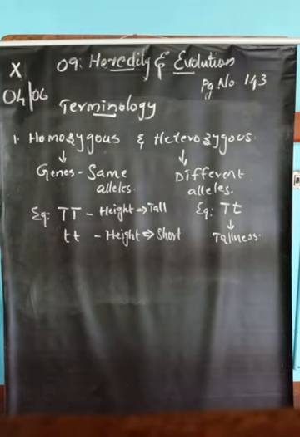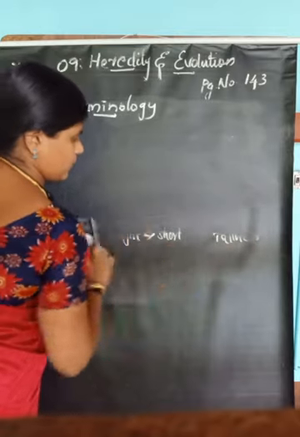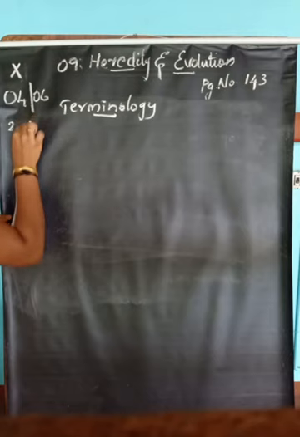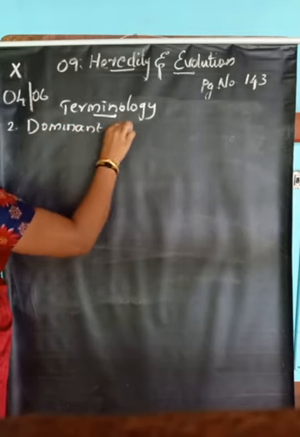Then the next one is, what is a dominant gene and what is a recessive gene? A dominant gene is the gene which decides the appearance of an organism even in the presence of an alternative gene.